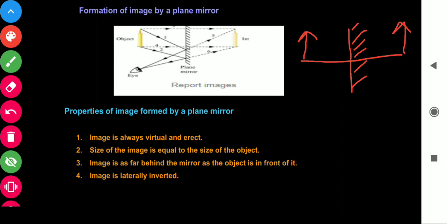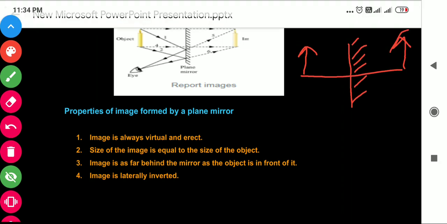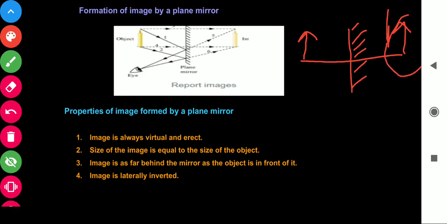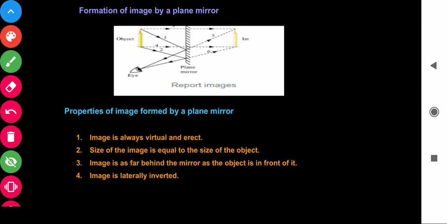What are the different properties of this image formed by the plane mirror? The image which is formed is of the same size. First, we will take the size. Size of image is equal to the size of object.